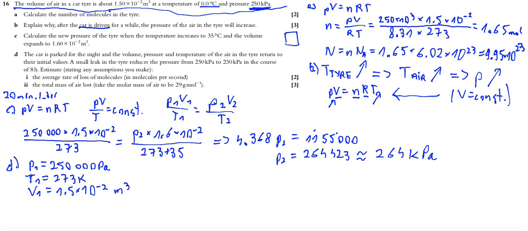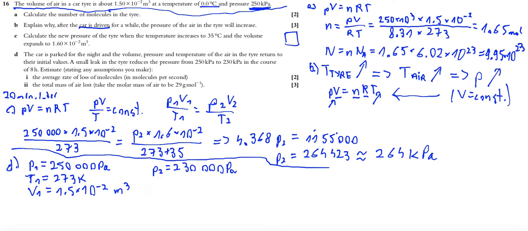And we want to know the loss of molecules if pressure drops to 230,000 pascals in 8 hours. And of course we have to write the assumptions we've made. An assumption, which is very important: if you want to know the change in the number of molecules, you have to know what happens with temperature and what happens with volume.